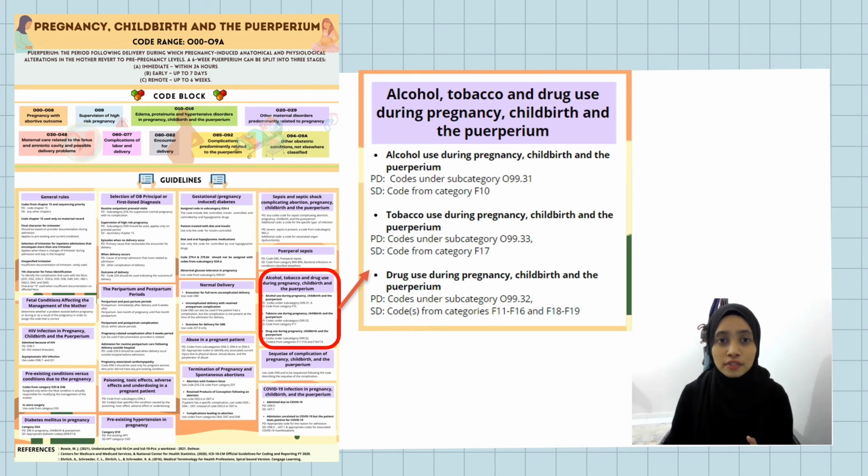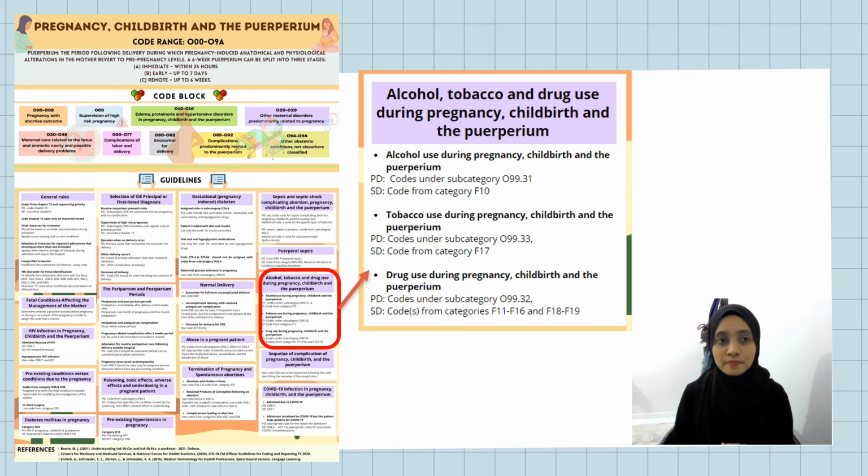For drug use, codes under subcategory O99.32 should be assigned as principal diagnosis. This can involve illegal drugs or inappropriate use or abuse of prescription drugs. Codes from category F11 until F16 and F18 until F19 should also be assigned as secondary diagnosis to identify manifestation of the drug use.